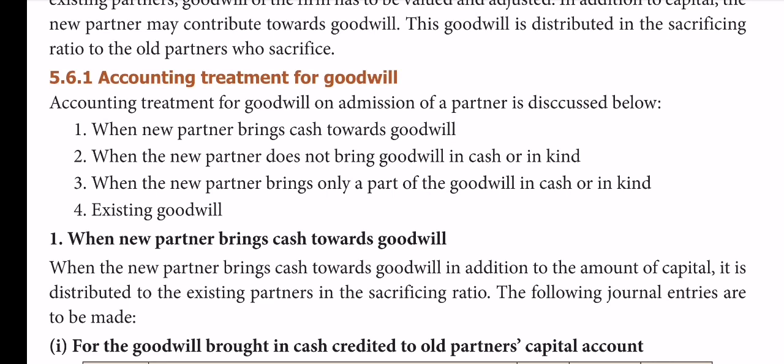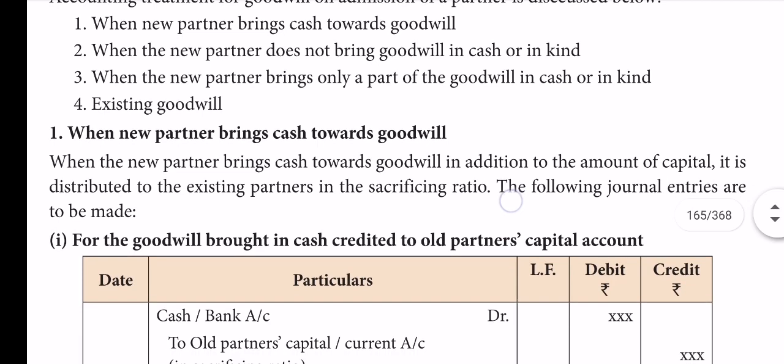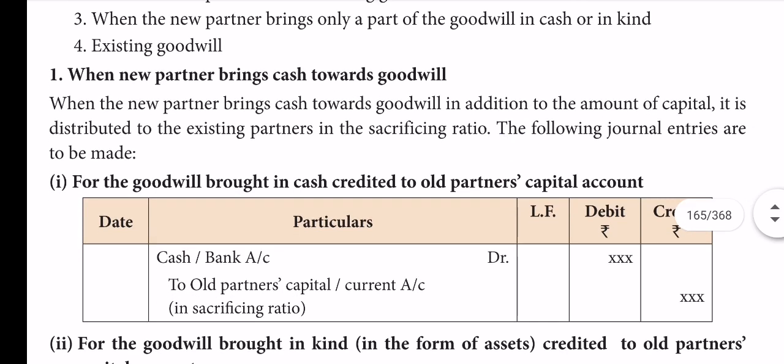Okay, let me teach one by one. Now, begin with the first one: when the new partner brings cash as a share of goodwill.